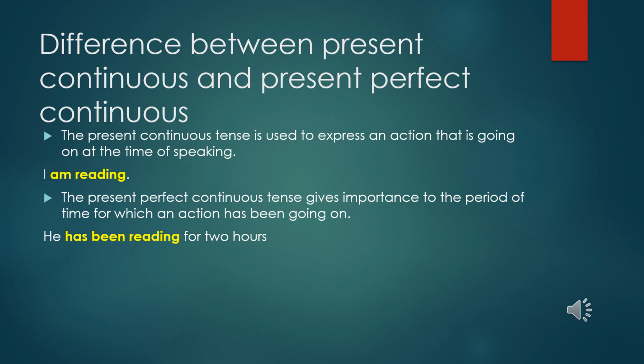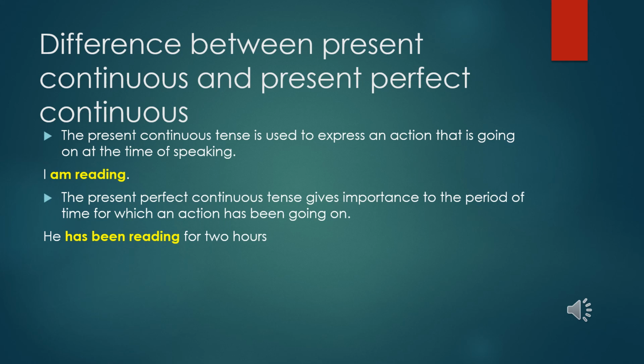Like when I say he has been reading for 2 hours, here the action reading is not important. Instead, what is important is reading for 2 hours, he has been reading. For 2 hours, that duration is more important. And then, he has been reading for 2 hours, and his eyes are turning red. Here I use his eyes are turning. Now that action is important, like the eyes have turned red.